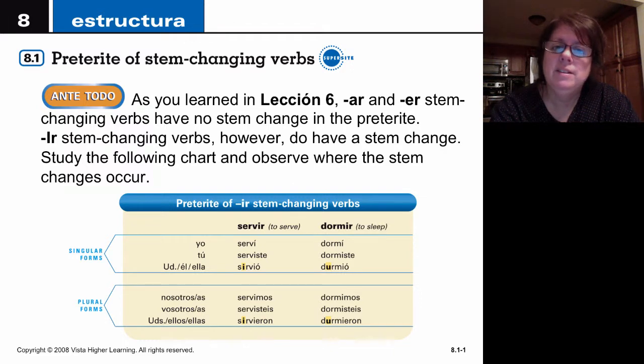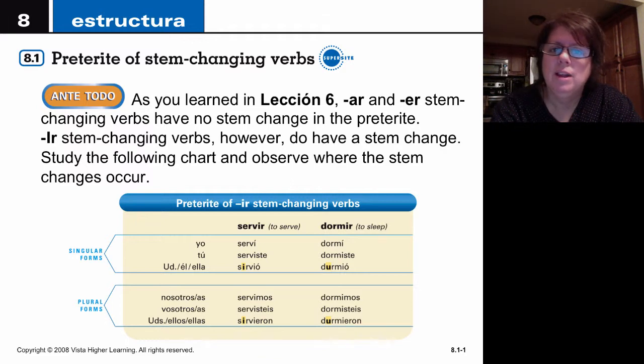The verb servir, to serve, in el pretérito becomes yo serví. So that's just like the regular preterite. Tú serviste, again like the regular preterite. But look at the third person form. Usted, él, or ella sirvió. Sirvió, the E changed to an I.